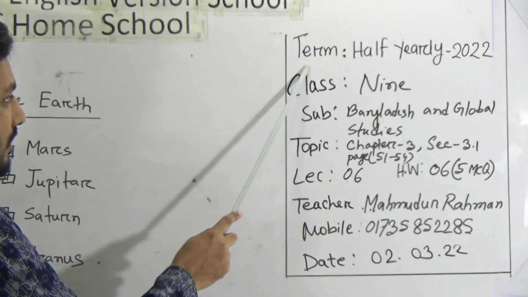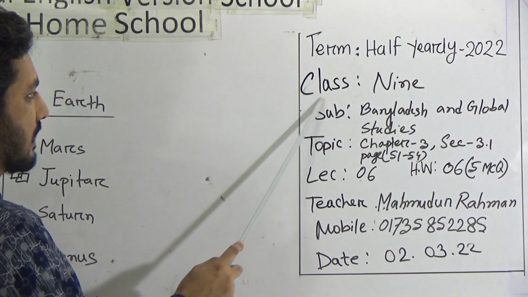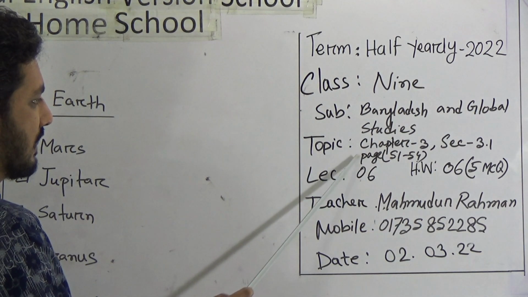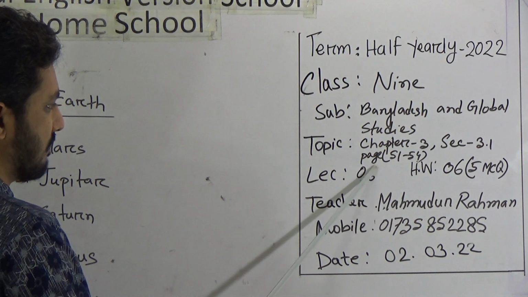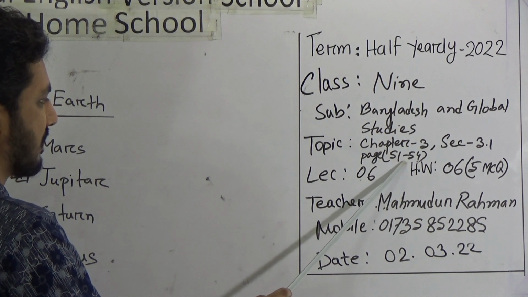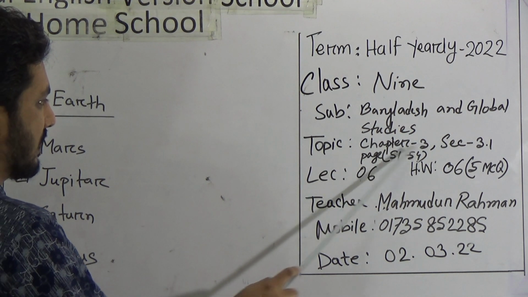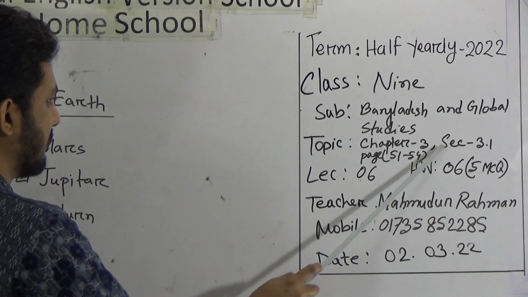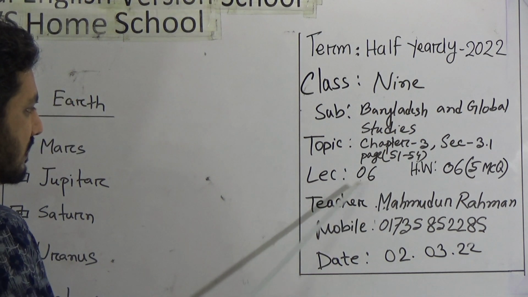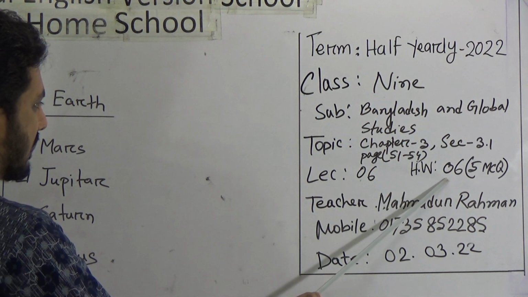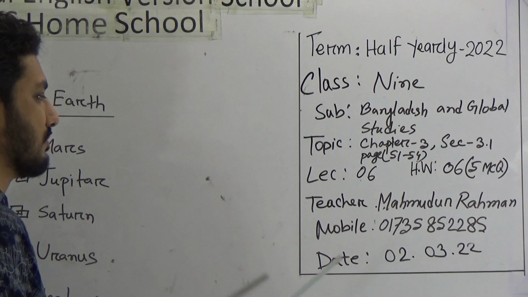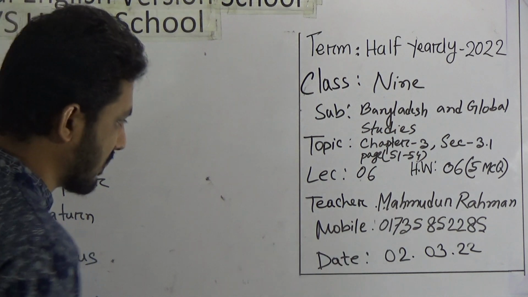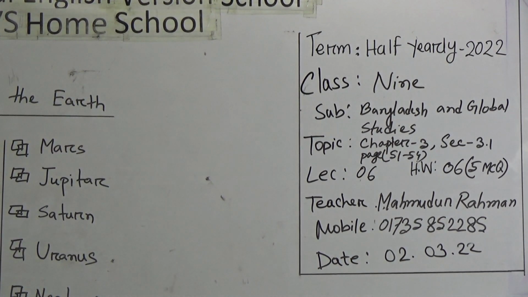This is the class of your half yearly term 2022 for the students of class 9, subject Bangladesh and Global Studies, topic chapter 3, section 3.1, page number 51 to 54. I repeat again, our today's topic is chapter 3, section 3.1, and we will discuss page number 51 to 54. This is your lecture number 6 and your homework number also 6, and you will do 5 multiple choice questions as your homework from this topic. Okay, let's start our today's discussion.